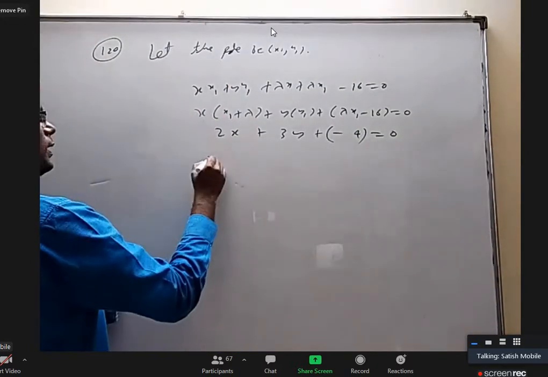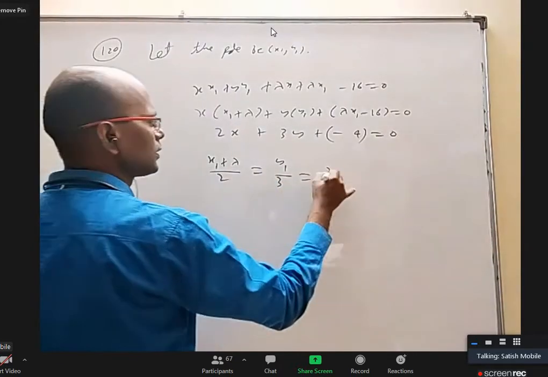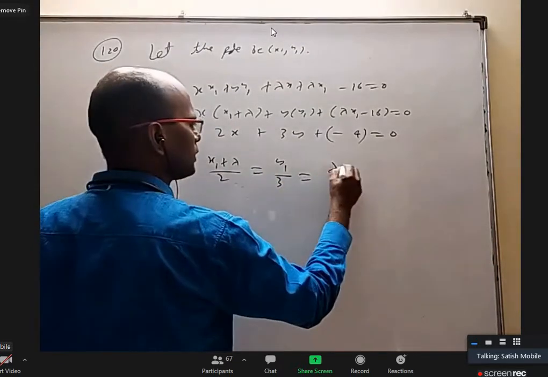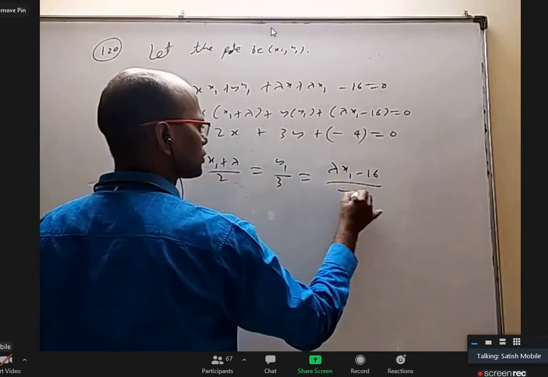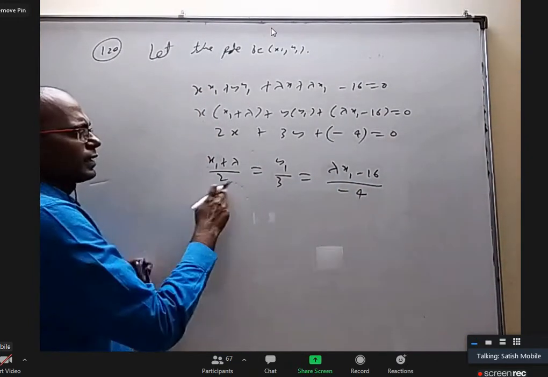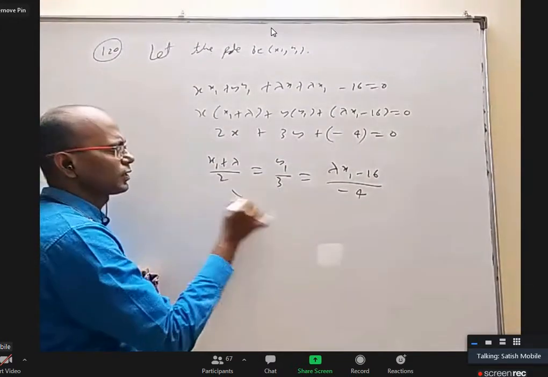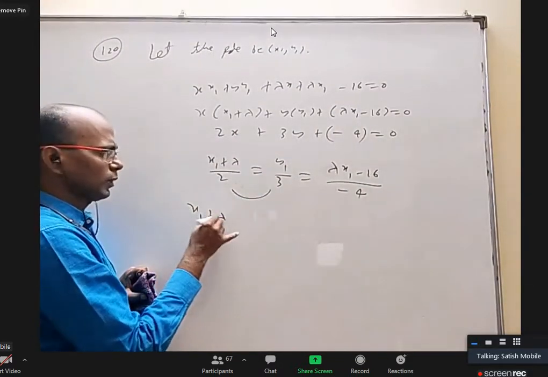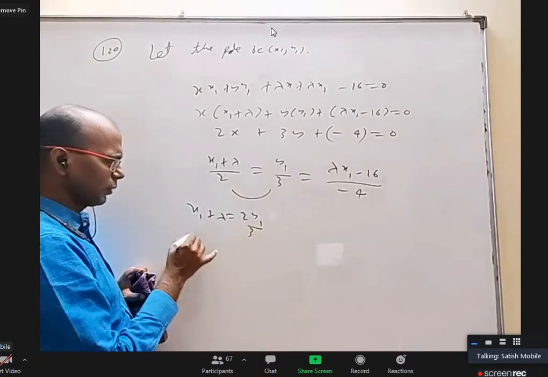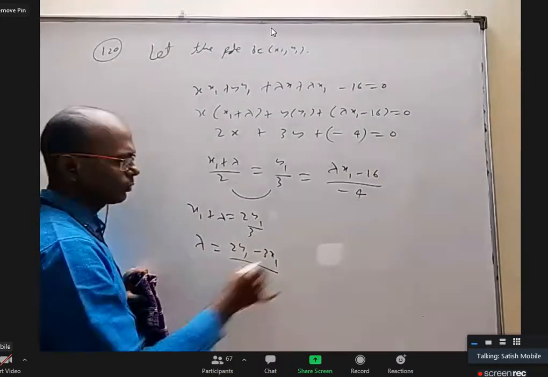When you compare, you'll get x1 plus lambda by 2, y1 by 3, and lambda x1 minus 16 by minus 4. To eliminate lambda, let us equate these to find lambda, equate both lambdas. So when I equate these two, I'll get x1 plus lambda is equal to 2y1 by 3, and lambda is 2y1 minus 3x1 by 3.